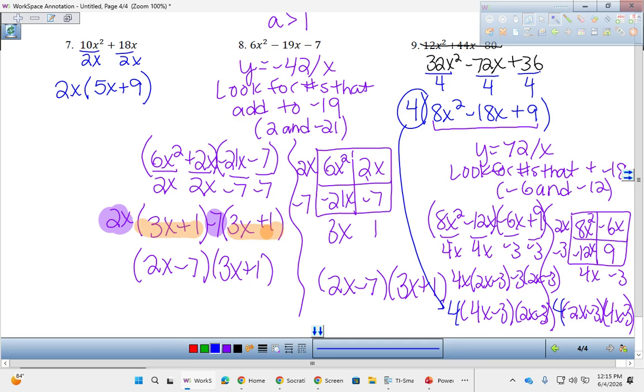Don't forget at the very end of factor by grouping, your factors will have a 4 in the front because we factored out a GCF of 4 yesterday. All right, my ultimate answer here was 4x minus 3, 2x minus 3. There's all my work. I did it both ways. It's kind of shoved in the bottom there. And then I had to put a 4 in the front of that because of the 4 in the beginning. So that's all A is greater than 1.